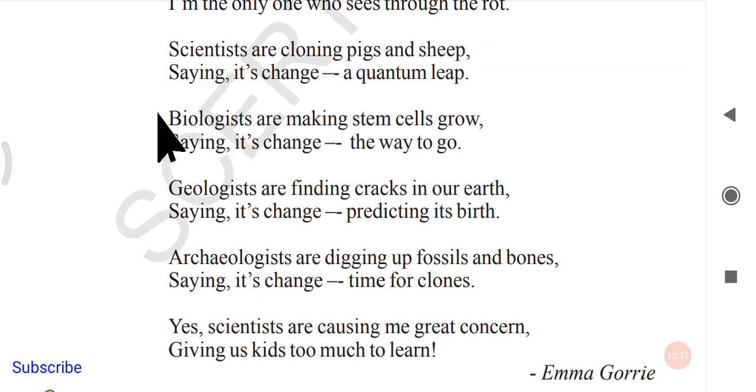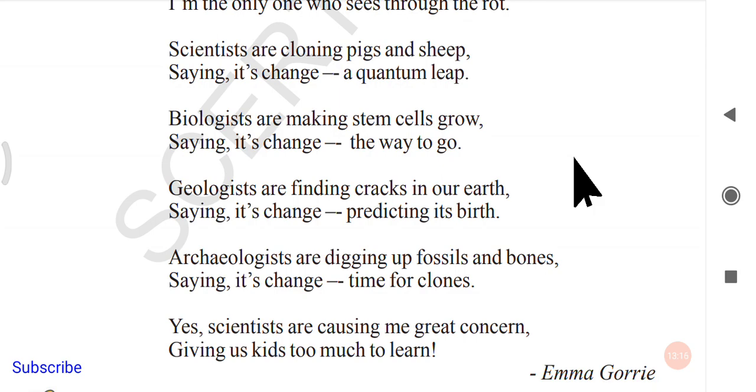Okay, from these four stanzas, these couplets, you can learn very good information. Of course, on the one hand, you can see it as a comic, sweet and short poem, and on the other side you should go a little bit deeper into this. What is the deeper? What scientists are doing, what biologists are doing, what geologists are doing, what archaeologists are doing, what is their study, or what is their part of education? What should they do, and what ought they to do?